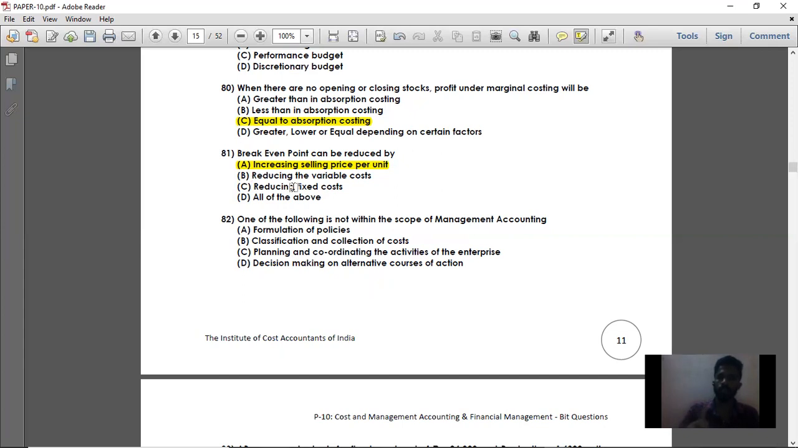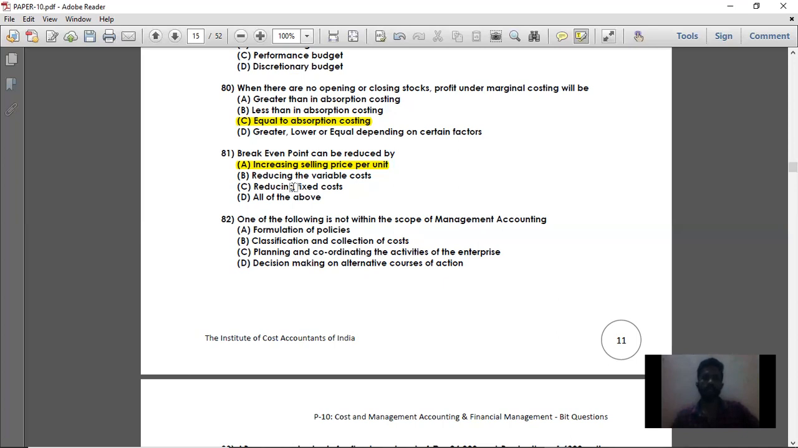Then we should check one more time what option B is. Option B is reducing the variable cost. By reducing your variable cost, your PV ratio or your contribution per unit is going to increase. Suppose your selling price per unit is 50 rupees and your variable cost per unit is 40 rupees. Then your contribution per unit is 10 rupees. If you reduce the variable cost per unit from 40 rupees to 30 rupees, your contribution per unit is going to increase to 20 rupees.